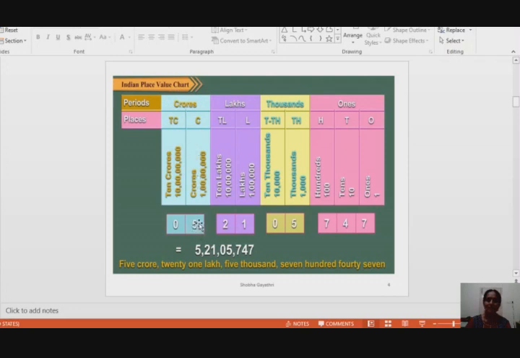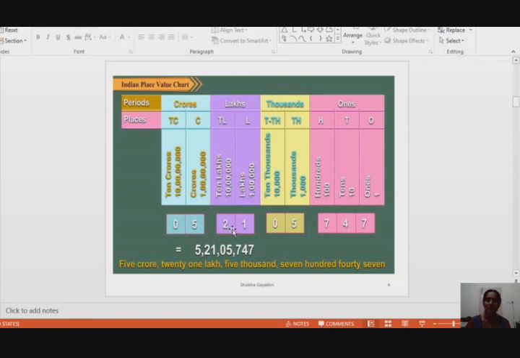You have to read the number together within each period. See, there are 2 places here in the crores period, and 5 crores are there. Read the number together. It is 5 crores. Then join the period name to read the number name. Otherwise, insert commas. Lakhs period.